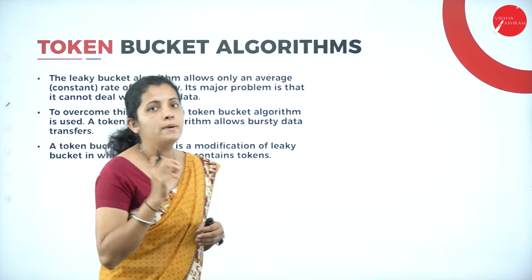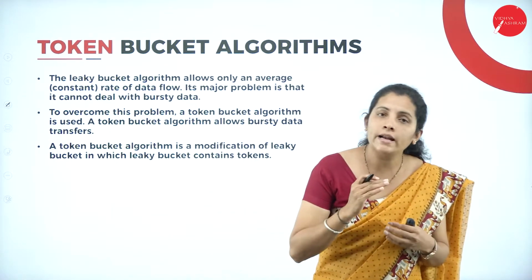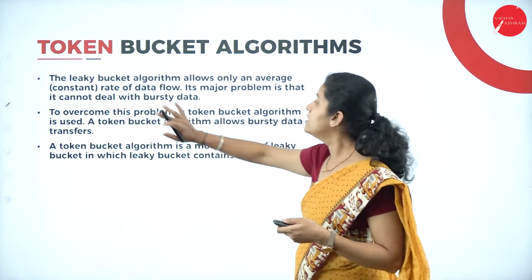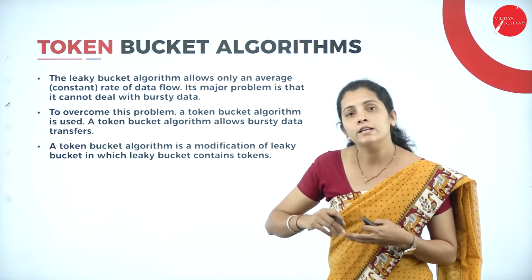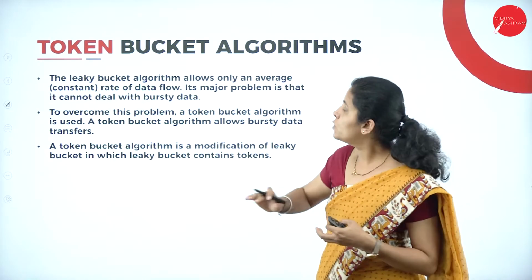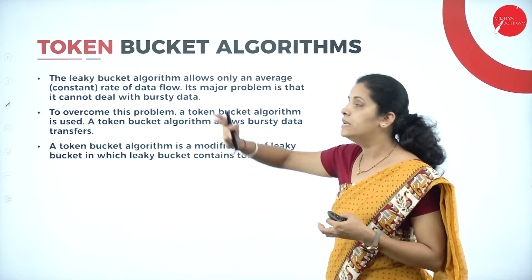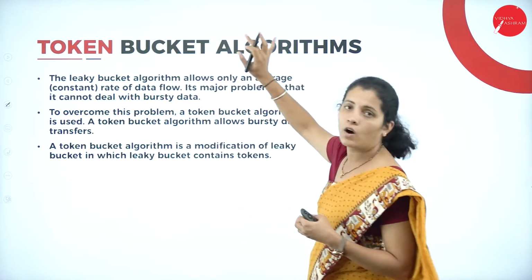In leaky bucket algorithm, we cannot handle bulky traffic. That means in leaky bucket, the bursty data are not managed or handled properly. So in order to overcome this disadvantage, we are going to use token bucket algorithm.